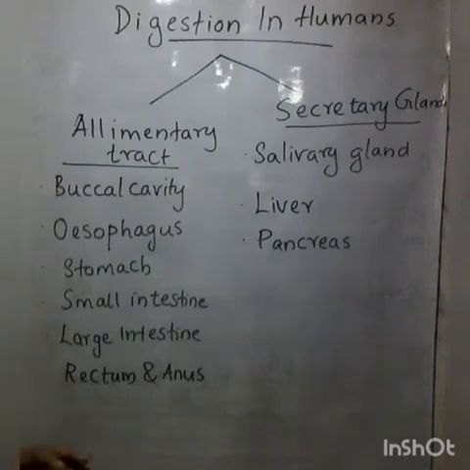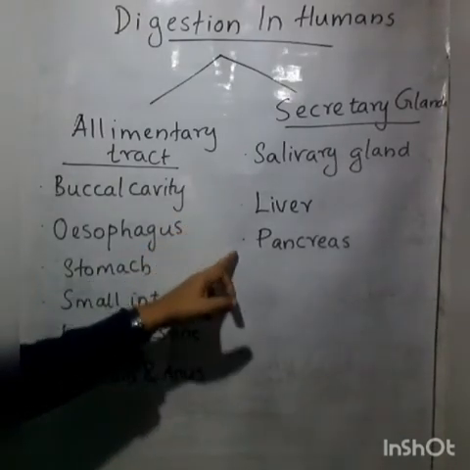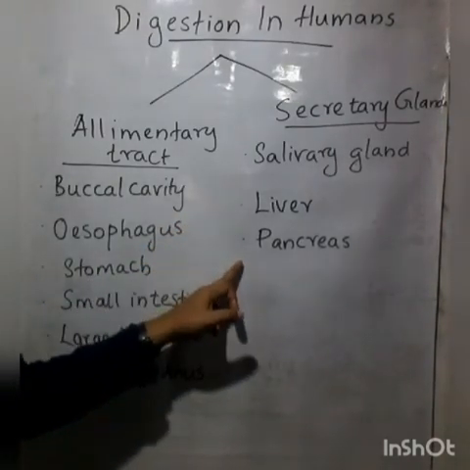Within the stomach, some digestion occurs with the help of digestive juices secreted by the walls of the stomach, isn't it? From there, the protein is converted into amino acids, or we can say that protein is digested into simple substances. Then in the small intestine, what happened? Yes, our digestion gets completed in the small intestine with the help of intestinal juices and also two secretory glands, the liver and pancreas.